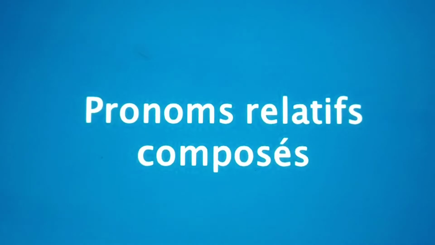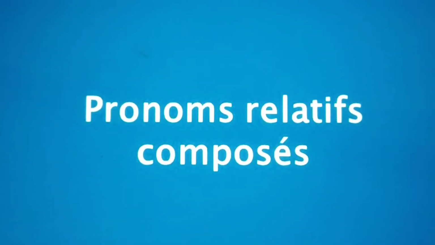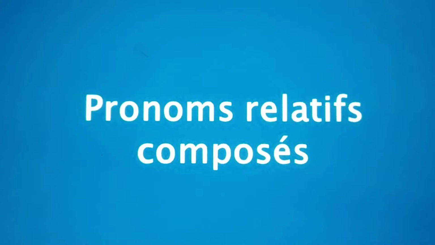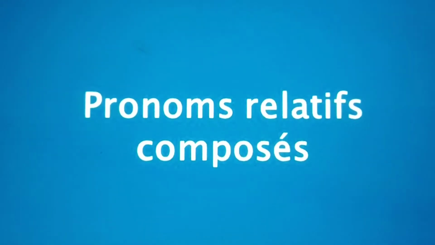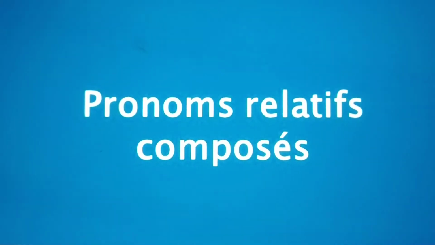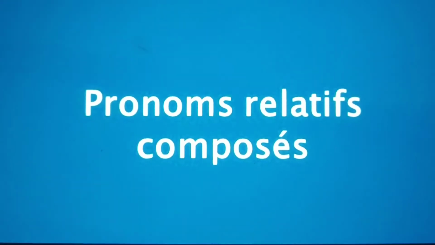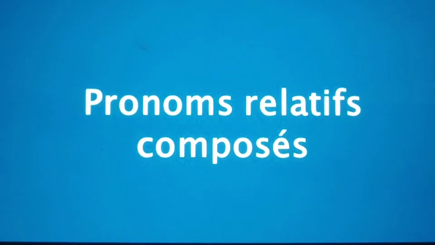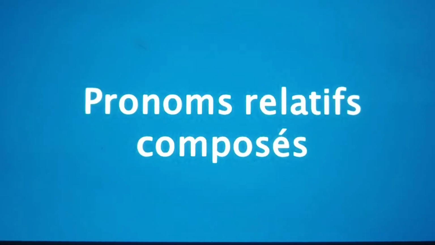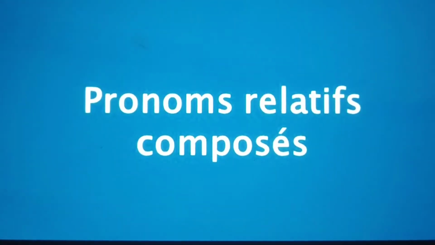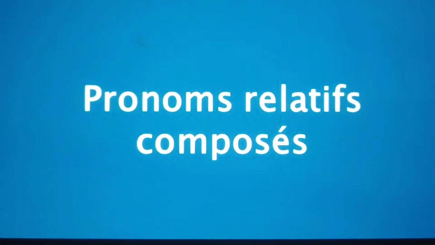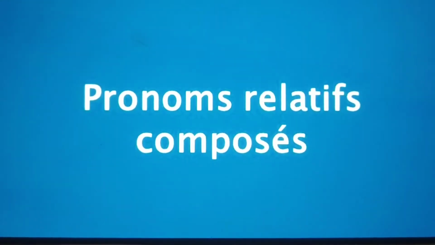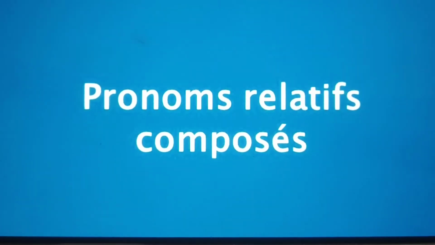Okay? Similarly, the pronom relatif composé combines two sentences into one by replacing the repetitive nouns with the help of a preposition and a pronom interrogatif. So what do we need over here? Preposition plus pronom interrogatif: lequel, laquelle, lesquels, lesquelles. Okay? The combination of preposition plus pronom interrogatif replaces the repetitive noun and then combines the two sentences into one.